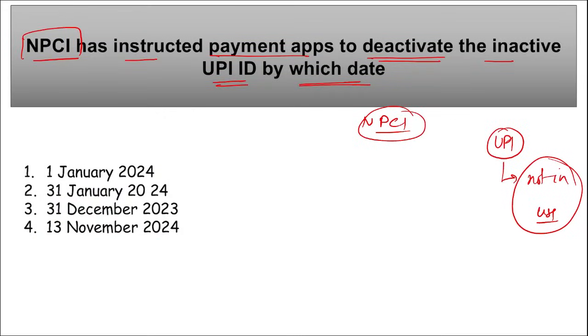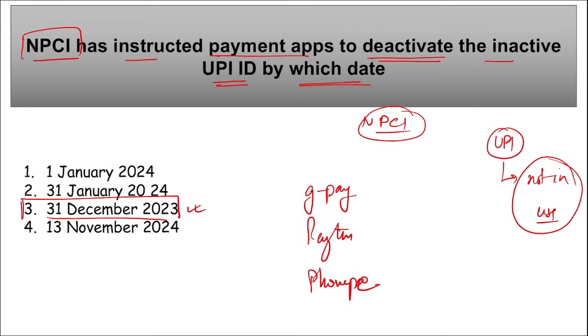So this process will be done by when? By which date will these UPI IDs be deactivated? It is by 31st of December. Remember, all these inactive UPI IDs will be deactivated. This measure is to be implemented by 31st of December 2023, and the applications will include your GPay, that is Google Pay, Paytm and PhonePe, because these are the top holders of people who are using these UPI platforms, right?